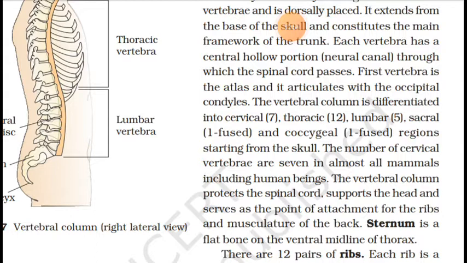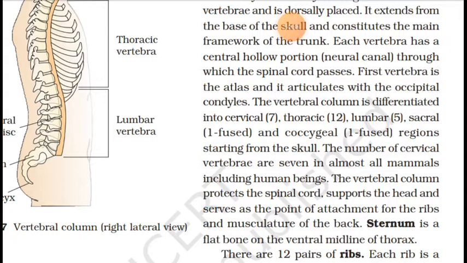The number of cervical vertebrae is 7 in almost all mammals, including human beings. The vertebral column protects the spinal cord, supports the head and serves as the point of attachment for the ribs and the musculature of the back. Sternum is a flat bone on the ventral midline of the thorax region. So the vertebral column is also an important part of the axial skeletal system in the human body, and it is made up of totally 26 bones.